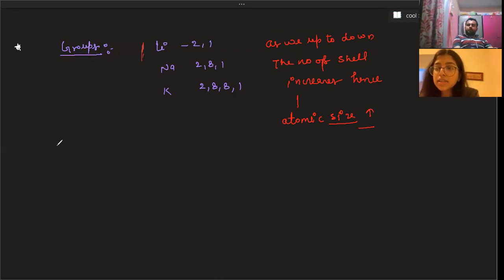Yes, sir. So if you are having elements like beryllium, magnesium, calcium, strontium, and barium, please arrange them into increasing order of size.